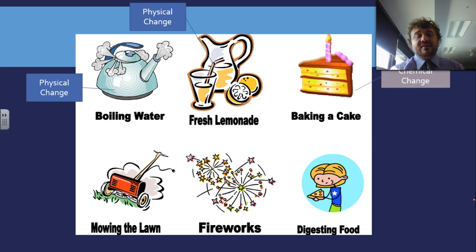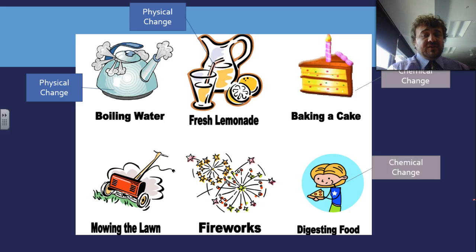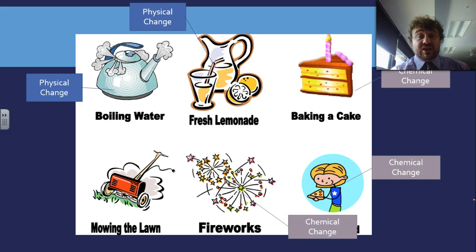Baking a cake. It is a chemical change. You are making new substances. You are breaking chemicals down and creating new substances. And you do that through the input of a lot of energy. Digesting food. It's the chemical reaction that keeps you alive, one of the two. There's that, and then there's respiration, which is what you do with that food afterwards. So when you digest food, you are literally digesting, which means to break apart. You are breaking apart the chemicals inside that food. That's a chemical reaction. Fireworks, color change. That's a chemical reaction. When you eat food, you get warmer on the inside, by the way. So fireworks is a chemical change.